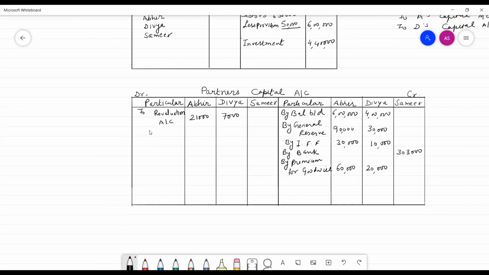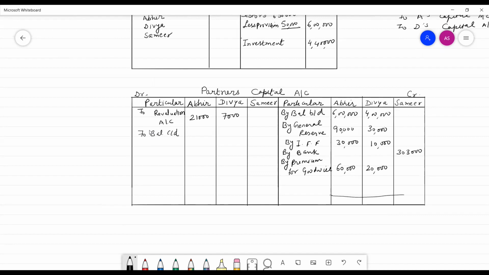Here we will write to balance carry down. We will calculate balance for Abhi's capital, Divya and Sameer.